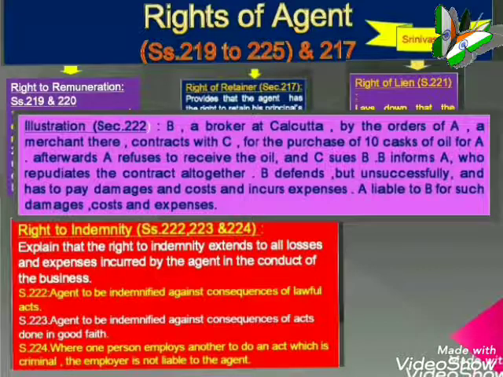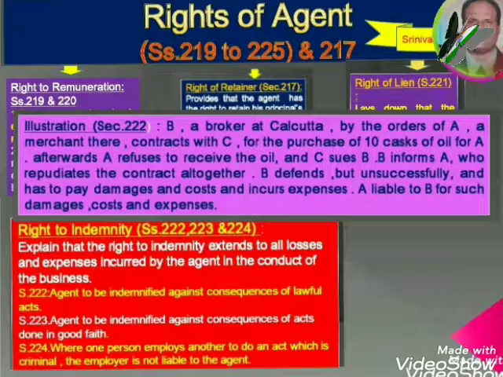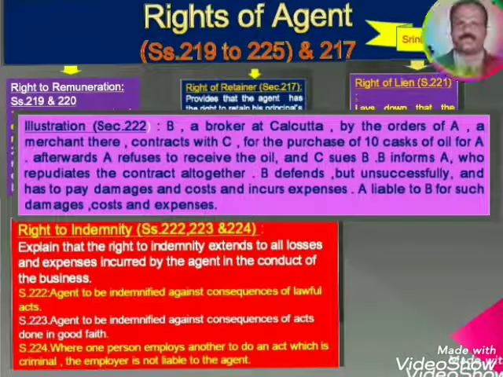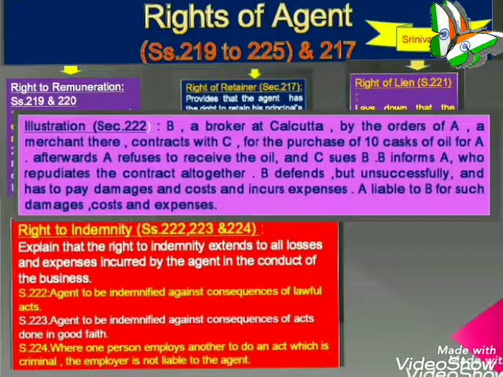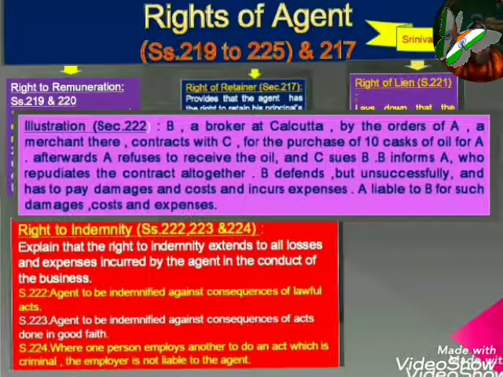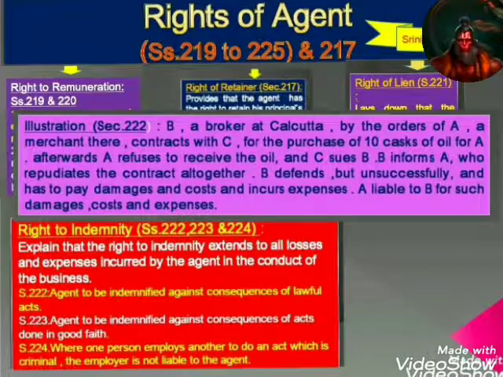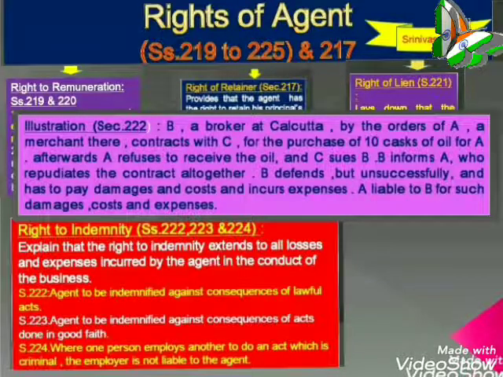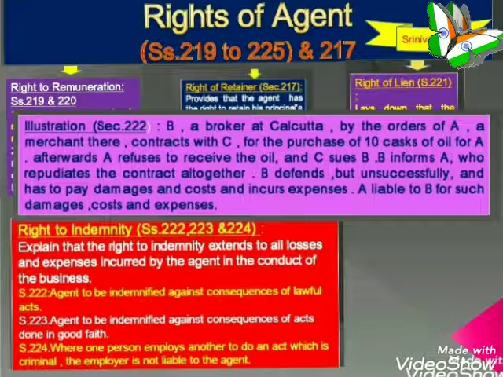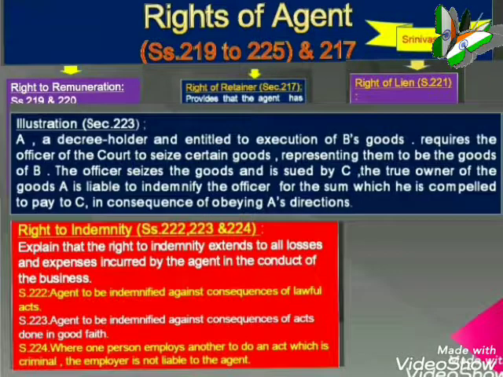A is liable to B for such damages and costs and expenses. So this is also a case where section 222 under right to indemnity is clearly brought in, and Calcutta is now Kolkata, we have to read it that way, we have to make some changes.